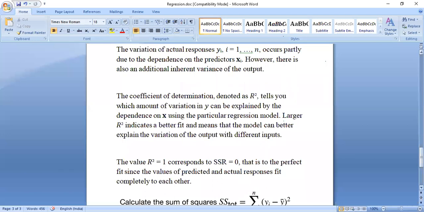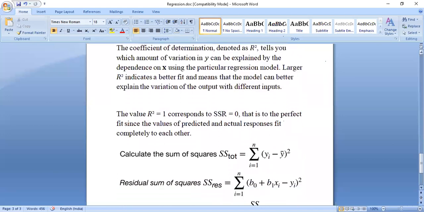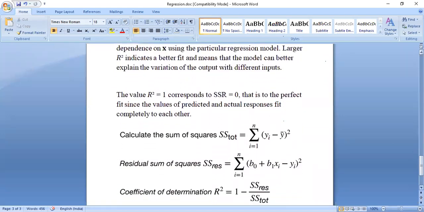So if you're getting value R square equals 1, that means whatever real life problem you are fitting to the regression, it is going to give you perfect output. So that means your variables are giving you perfect prediction with the help of regression.